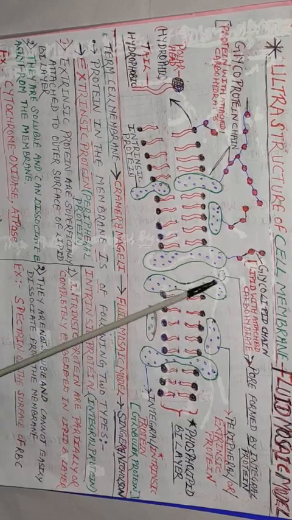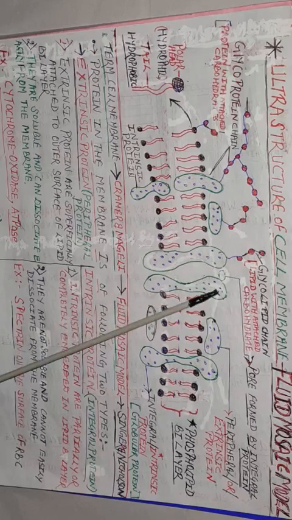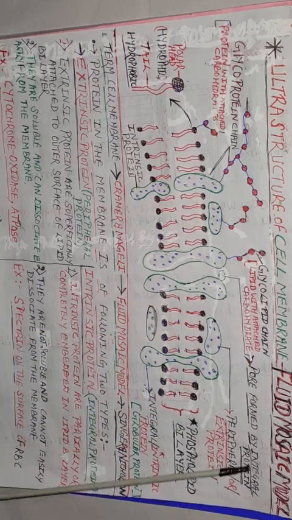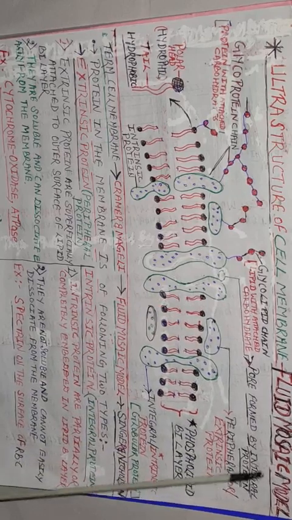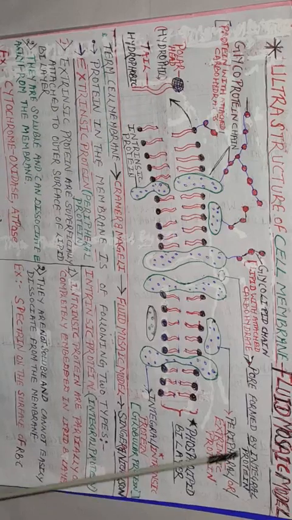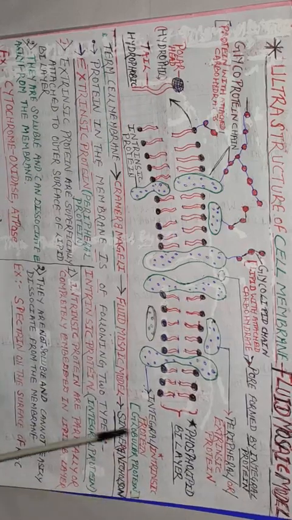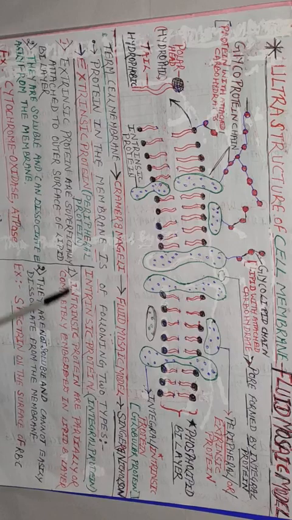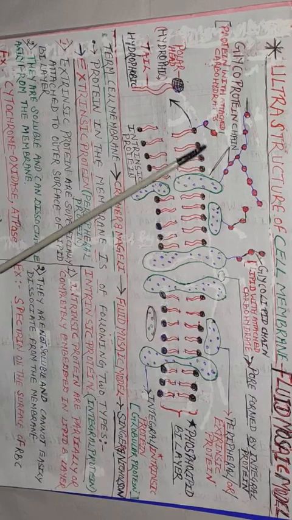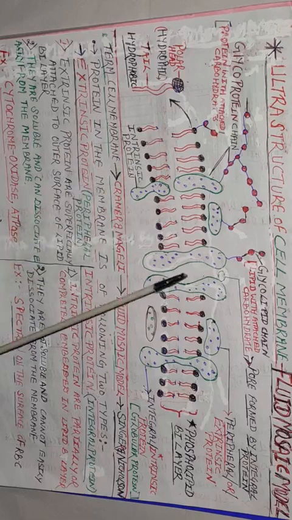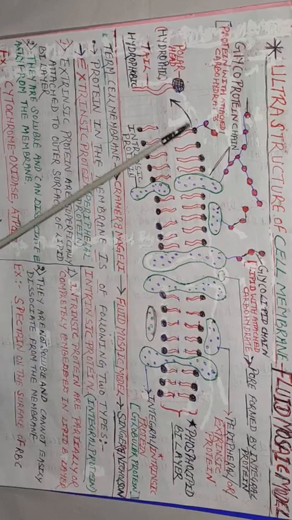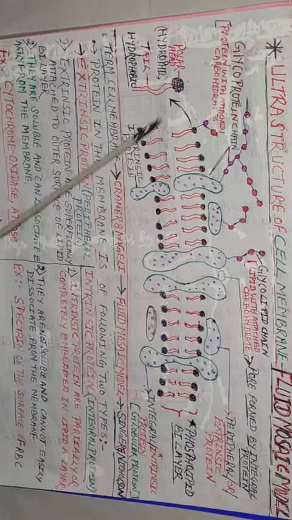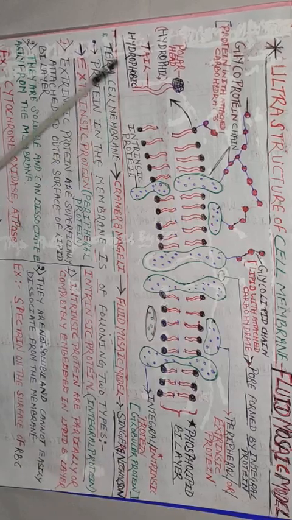And student, between these two integral proteins, there is a pore formed by integral protein. So student, this is all about your fluid mosaic model proposed by Singer and Nicholson. And these are the two differences which I have dictated to you orally about the location and nature. Location and nature. And this is one unit of this phospholipid bilayer, polar head and tail. Okay, student.